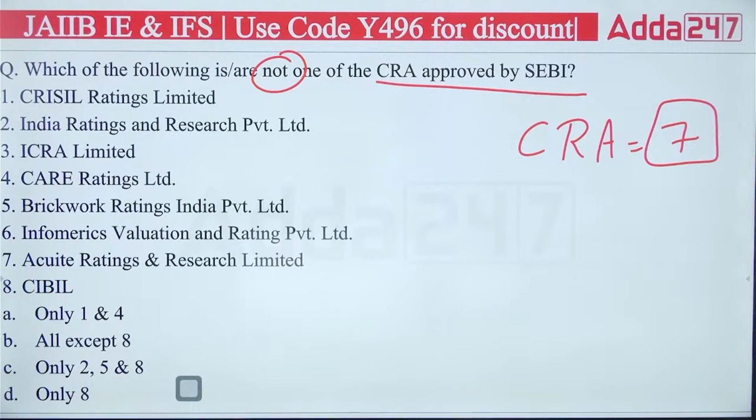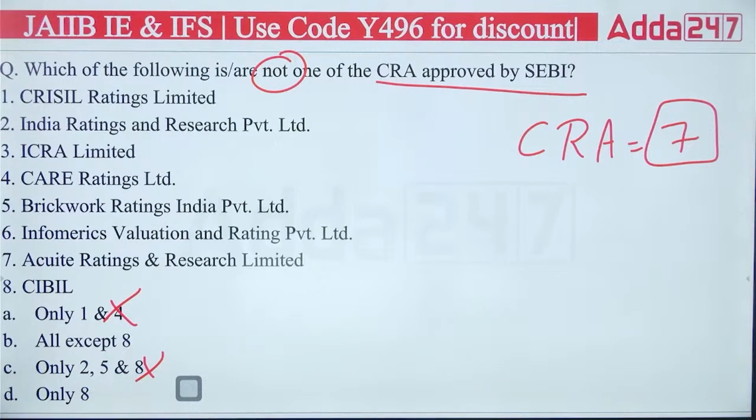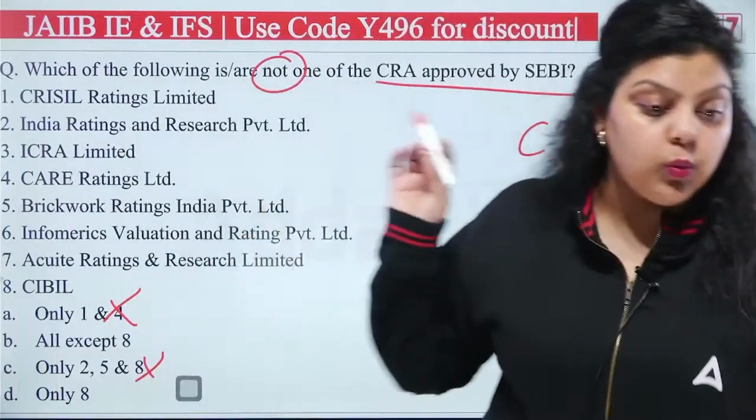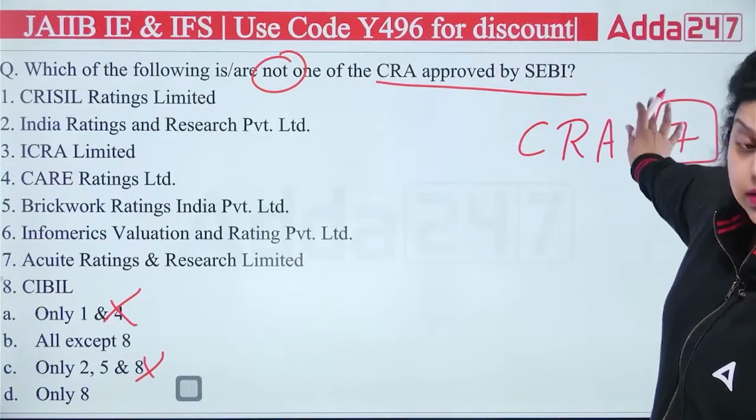Which of the following is not one of the CRA? It's not 1st and 4th, it's not 2nd, 5th and 8th. Actually, it is saying all except 8 and only 8. It can create confusion in your mind, but do check what the question is asking: which of the following is not one of the credit rating agencies?